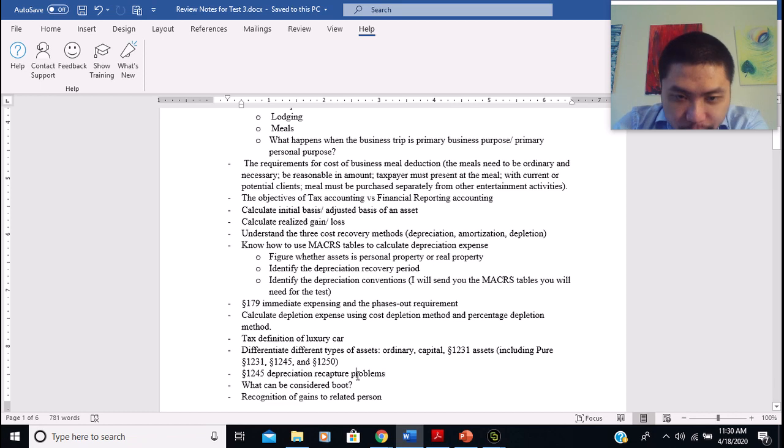All right, and then we talked about boot. Boot exists in a like-kind exchange. We know that in a pure like-kind exchange, one taxpayer is going to exchange his land to receive another taxpayer's piece of land. They're just exchanging each other's land.